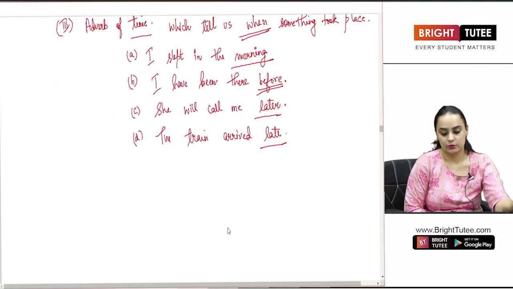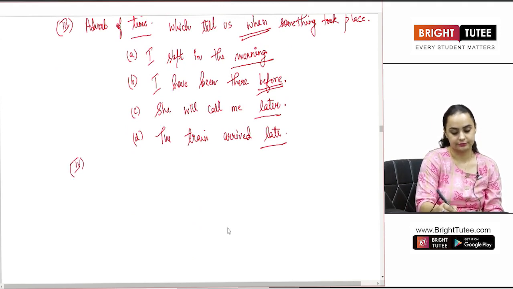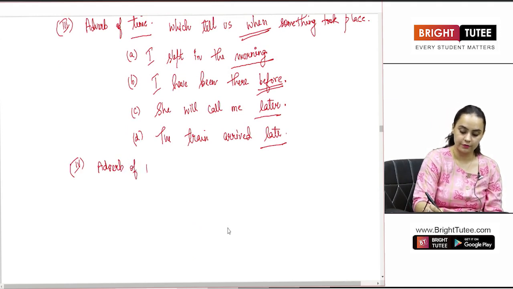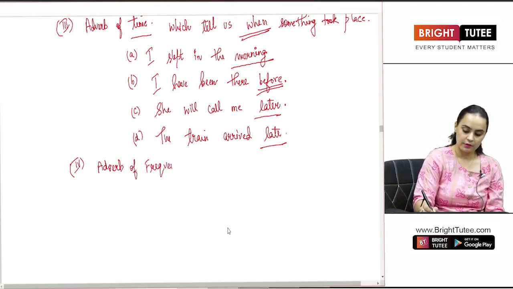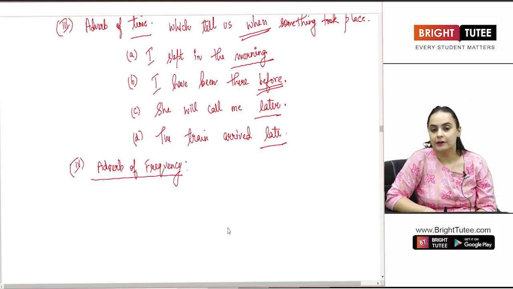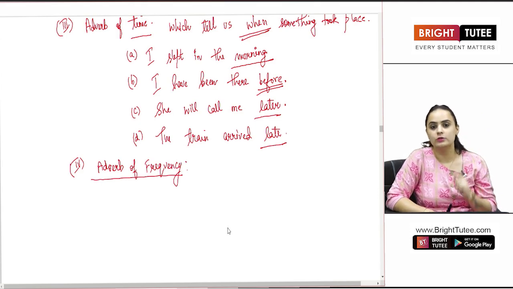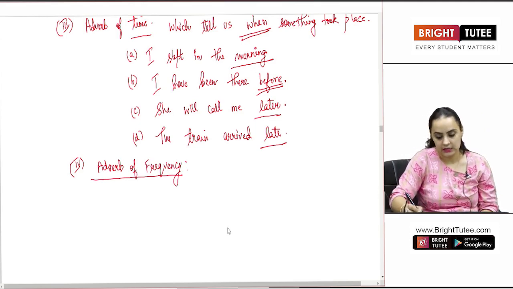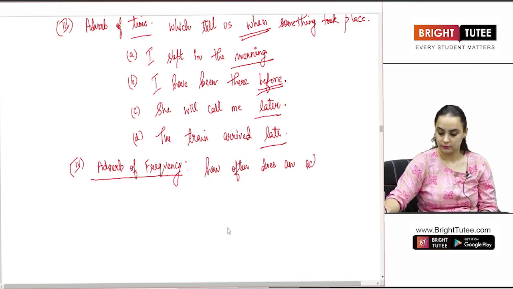The next adverb is the adverb of frequency. What do we mean by adverb of frequency? Those adverbs which tell us how often does an action take place.